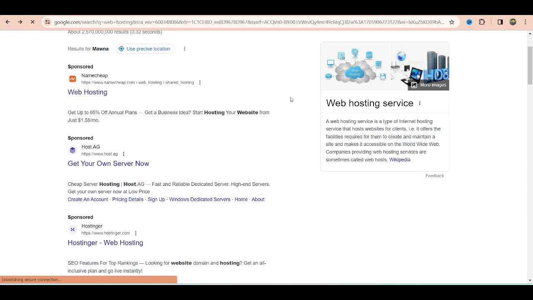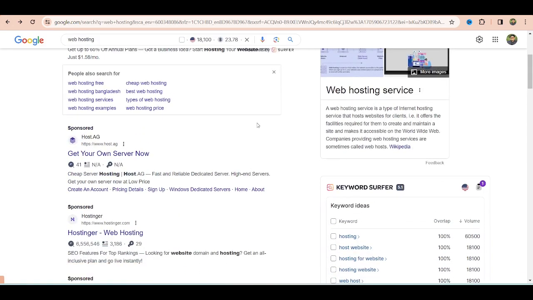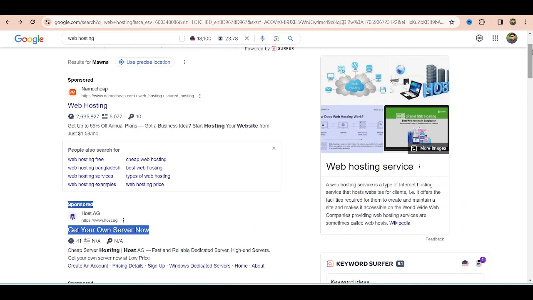Now see, there is host.ag. That's in the second place of this Google page, right? We'll talk about it later. But now there is a question: why is Namecheap showing on top and host.ag in the second place?